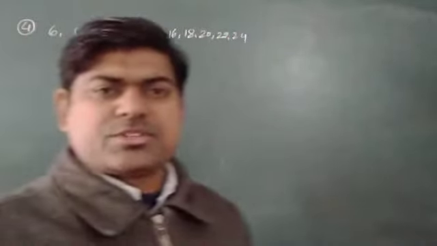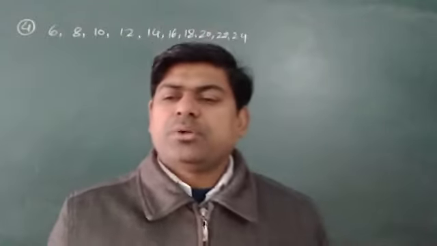These are the observations I have given you, and there are many ways to do this question.